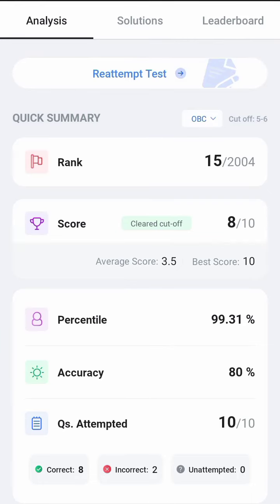Hello, brother. I will give you a taste of the chapter called Animal Kingdom, where I secured rank 15 out of 2004 students with marks 8 out of 10. Here is where the questions begin.